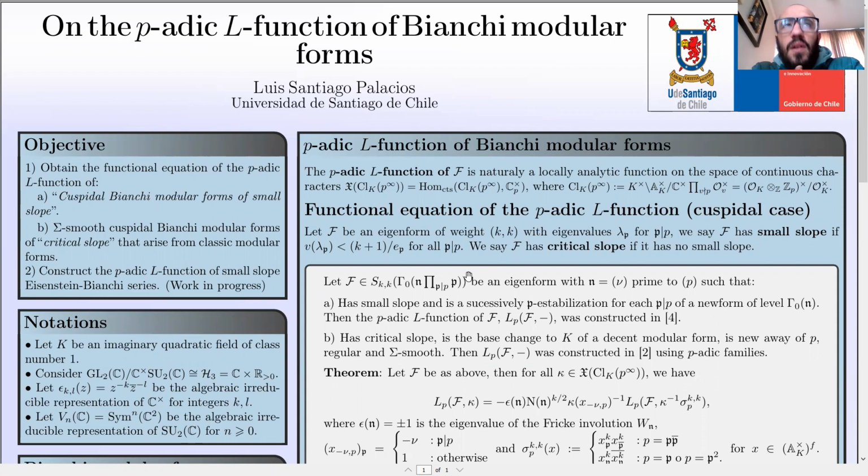Hi everyone. Today I'm going to talk about the p-adic L-function of Bianchi modular forms. This poster has two objectives. The first is to obtain the functional equation of the p-adic L-function of a cuspidal Bianchi modular form of small slope and sigma-smooth cuspidal Bianchi modular form of critical slope that arise from classical modular forms. The second objective is to construct the p-adic L-function of a small slope Eisenstein Bianchi series. And this is a work in progress.